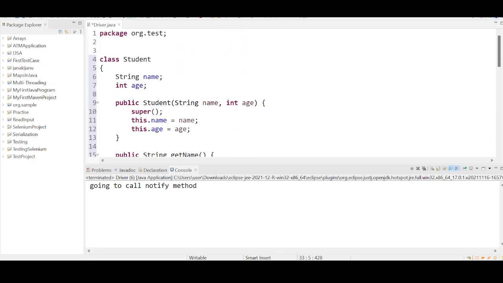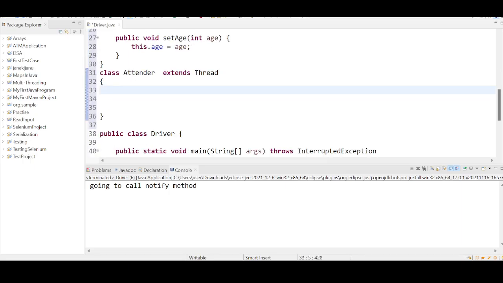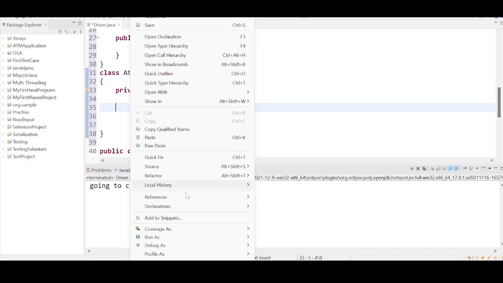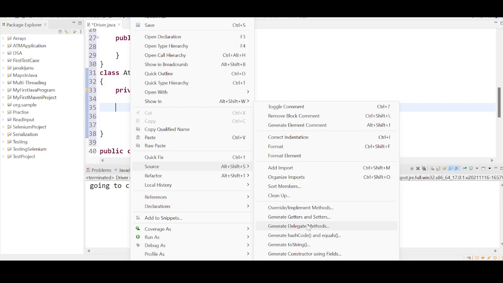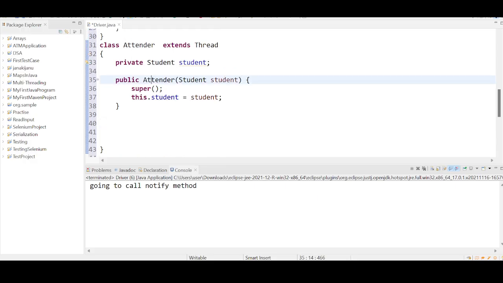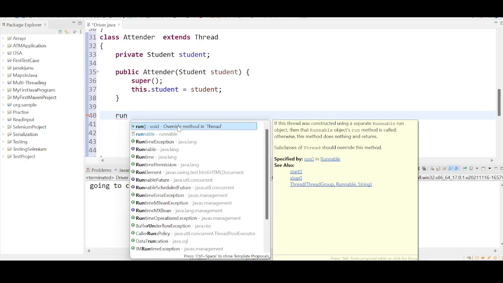What is the common object that I am talking about? I'm going to keep the common object inside the Attender class as well as the Accountant class. I will take another class. This is the common object. I'm just keeping the reference, Student. After this, let me generate constructors using fields. Okay, Attender constructor, and I can override the run method.